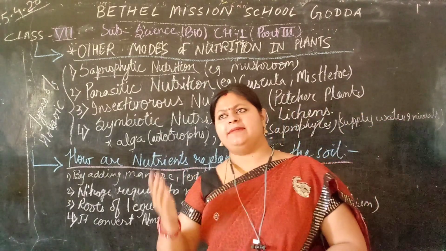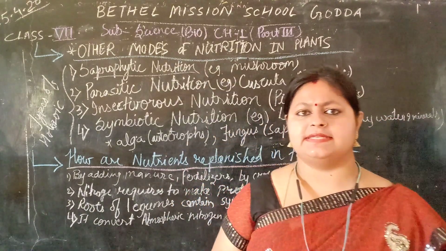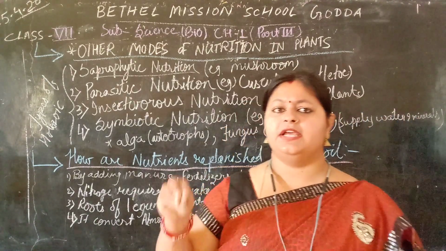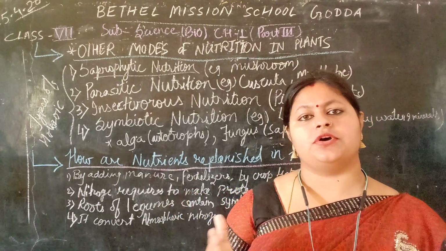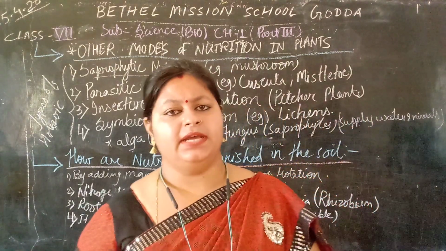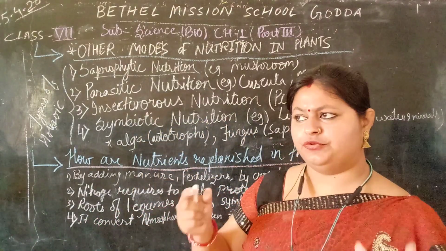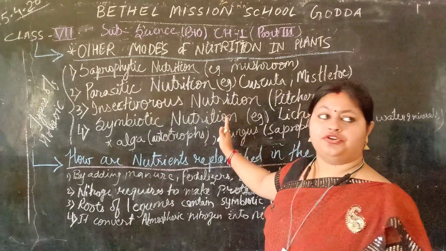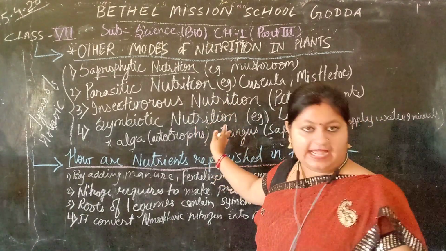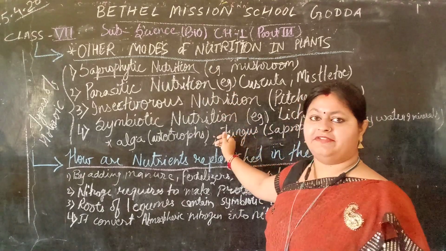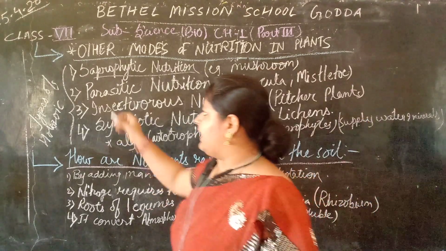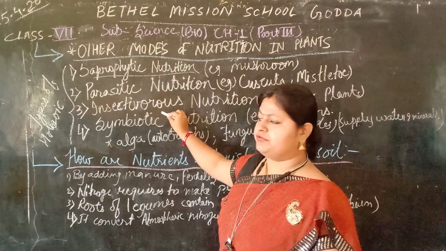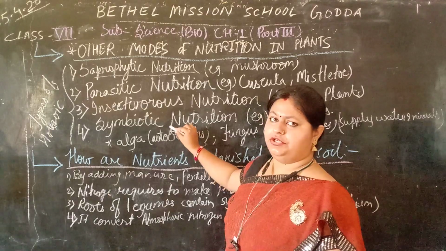Can you remember, say me, what are the heterotrophic modes of nutrition? Yes, the heterotrophic modes of nutrition are the type of nutrition which depend on the autotrophs or the green plants for their food. According to their habit, they are categorized into different parts. These are saprophytic nutrition, parasitic nutrition, insectivorous nutrition and symbiotic nutrition.